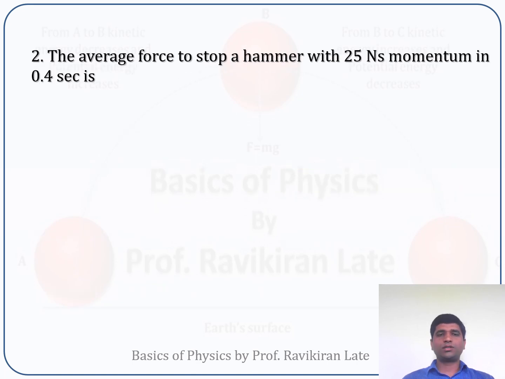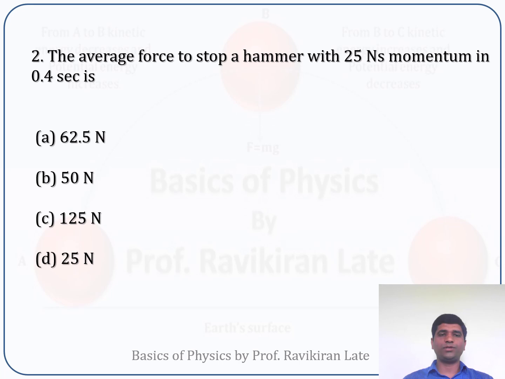The next question in this session is, the average force to stop a hammer with 25 Newton second in 0.4 second is. The options are 62.5 Newton, 50 Newton, 125 Newton, and 25 Newton. So this is a numerical kind of question.